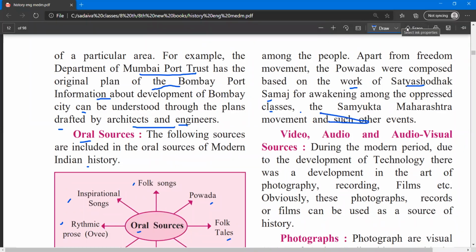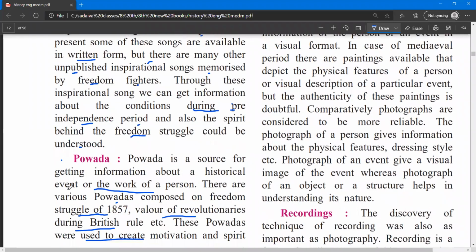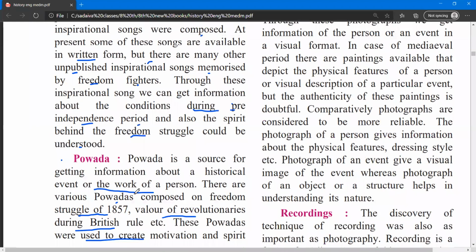So what they said is that the povada is a type of song, and we all know about that. What does the povada show? The povada is based on a movement. The povada is a source of getting information about a historical event or the work of a person. If we are hearing a povada, we will hear some story in it. So povada is basically a musical form of story. The povada is a source of information about historical events and the work of a person.